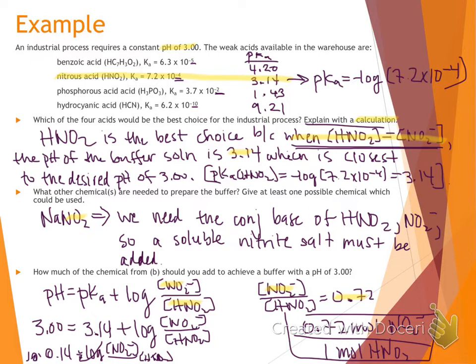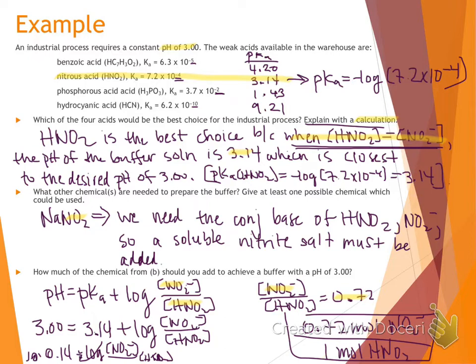So let's think about if that makes sense. We want a buffer with a pH of 3. Whenever our concentrations of our acid and base are equal, it's 3.14. We want our pH to be a little bit lower than that. Lower pH means that we're more acidic. If we look at our ratio here, we have more acid than base because we have 1 mole per 0.72 moles. So that more acid than base is going to make the pH of our buffer system just a little bit more acidic than our pH equals pKa equal-amount scenario.